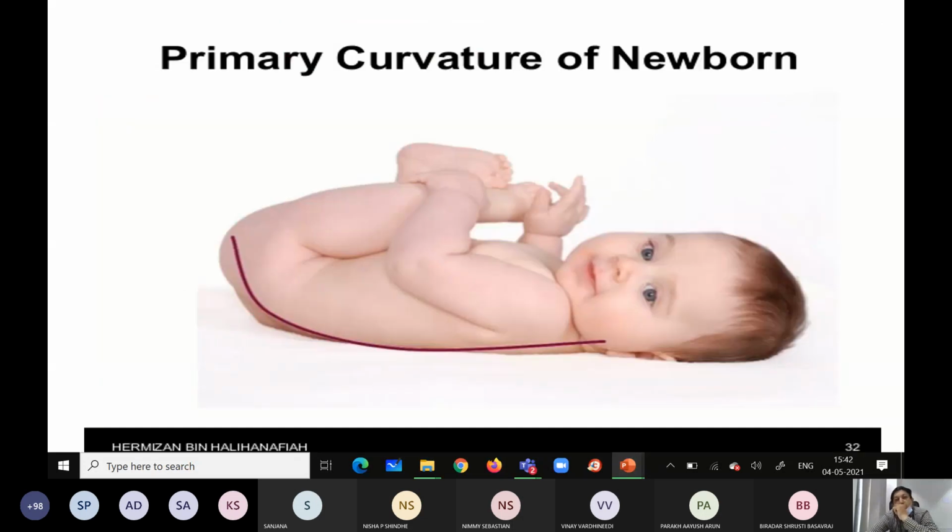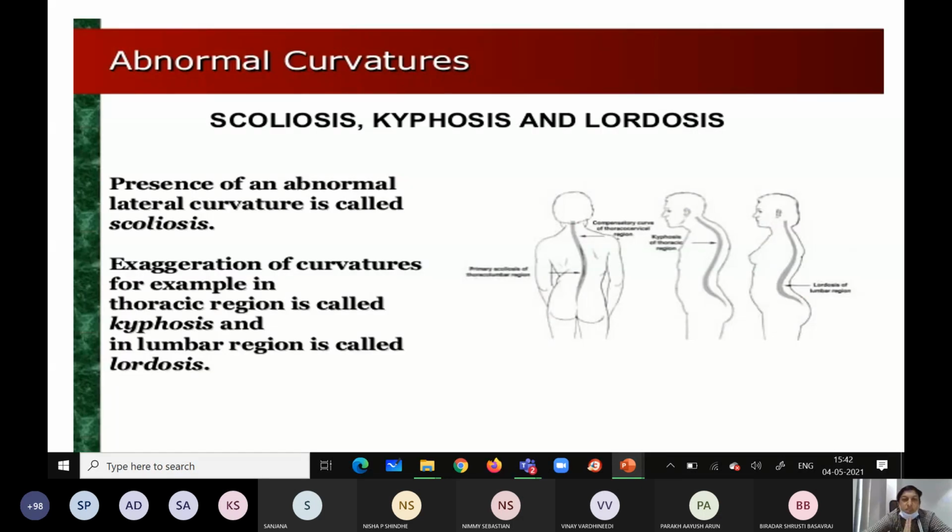So this is a primary curvature. Now these are the 3 conditions I told you, related to abnormal curvature of the vertebral column: scoliosis, kyphosis and lordosis. Presence of abnormal curvature going towards the lateral side is called scoliosis. You can make out here, going laterally, scoliosis. Next slide I will show.